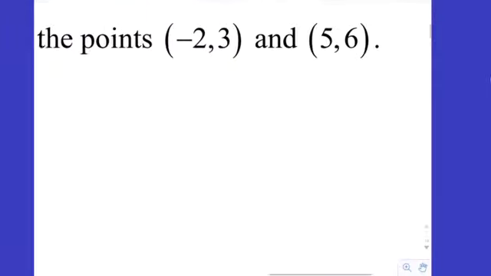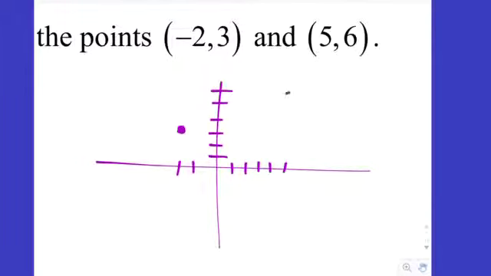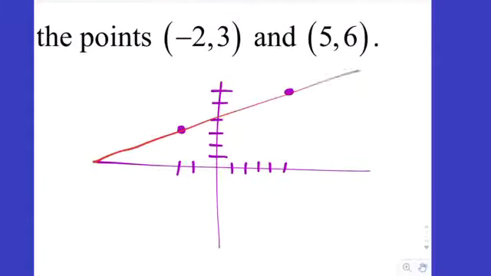All right, let's go ahead and find the slope at any and every point along the line passing through these 2 points. Okay, so first of all, let's plot the points. -2, see, this is real basic. -2, 3, there's a dot. And 1, 2, 3, 4, 5. 1, 2, 3, 4, 5, 6. There's the other dot. So if I connect those dots with a straight line, and we could do the snap to feature here. There it is.